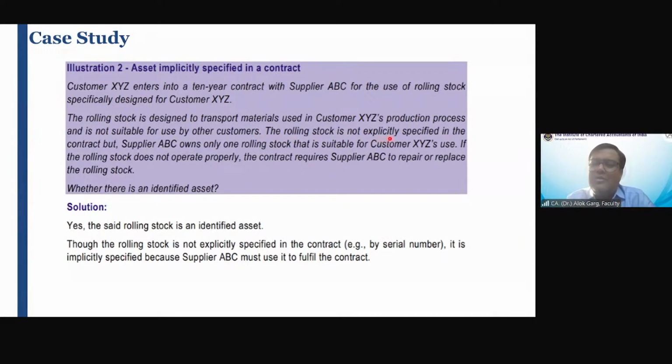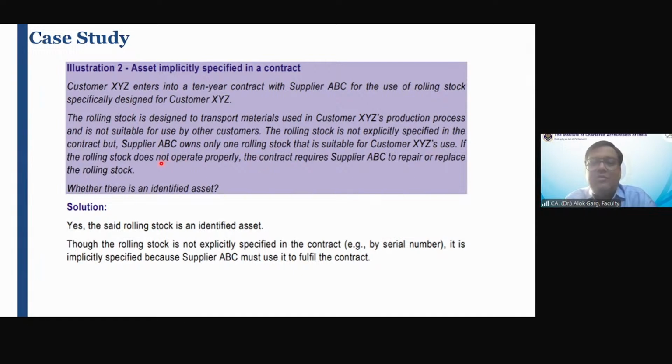The rolling stock is not specifically specified in the contract, but supplier ABC only owns one rolling stock that is suitable for customer XYZ's use. This lessor has only one train, right? And this is only as per the use of this lessee. So is it explicitly identified in the contract? No, but it is implicit in the contract.